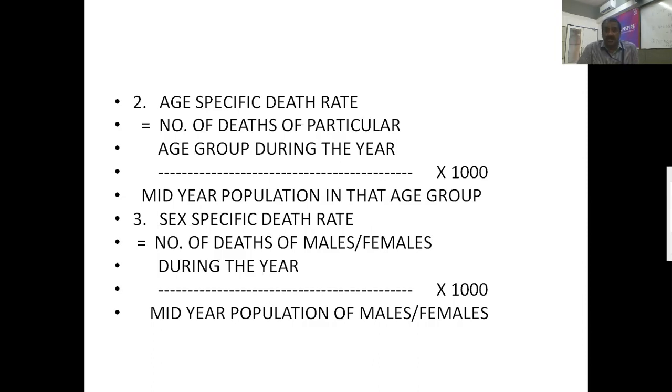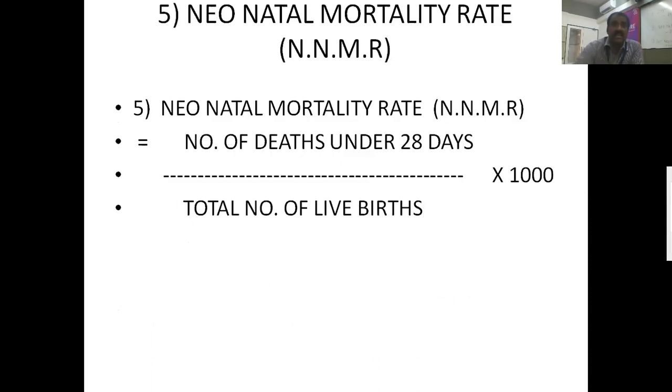And the third one is sex specific death rate. If you want to find out for males, we are going to take the number of deaths of males. If you want to find out for females, we are going to take the number of deaths of females. So the number of deaths of males or females during the year divided by mid-year population of that particular sex into 1000, and finally we get the sex specific death rate. So we have discussed all three specific death rates.